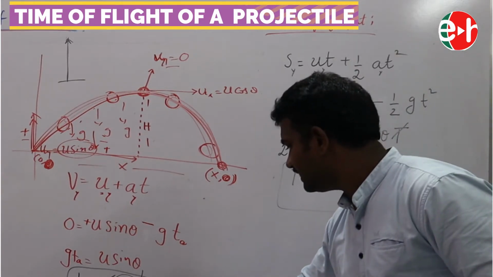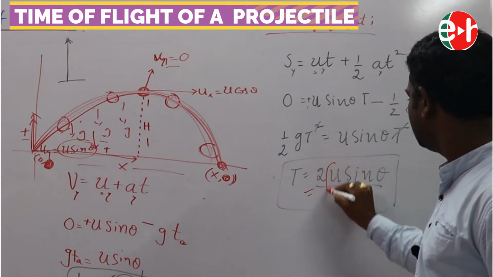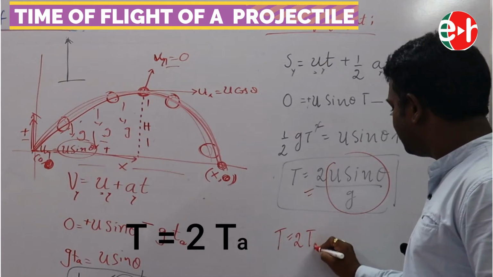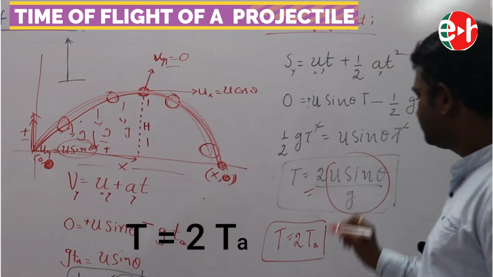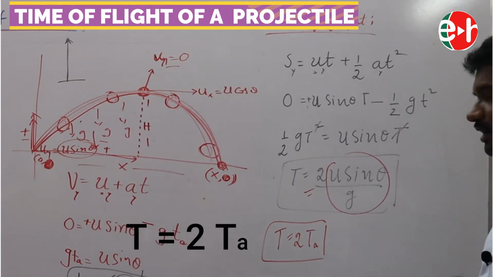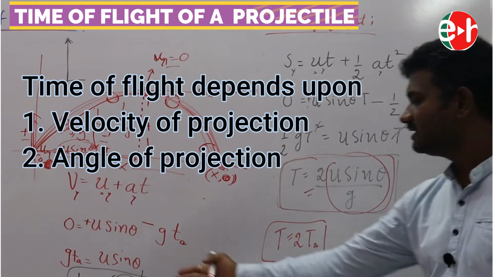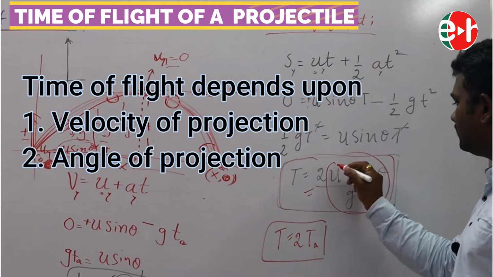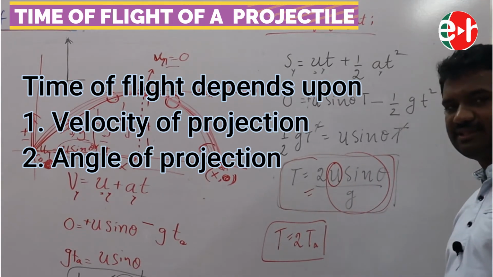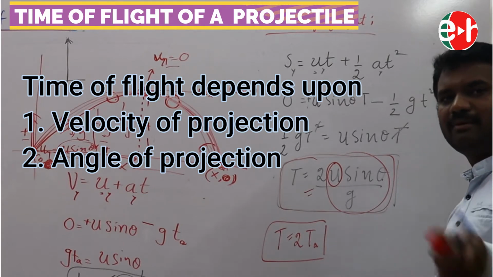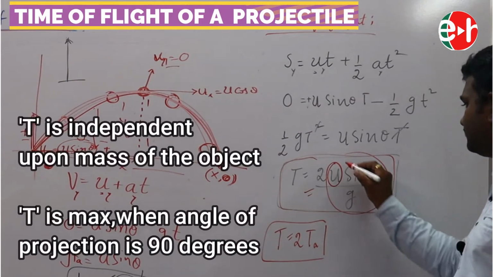See, it is exactly double of u sin theta by g, meaning time of flight is equal to 2 times the time of ascent. Is it clear? Now, on what factors does this time of flight depend? Same as time of ascent. It depends only upon the initial velocity with which it is thrown and the angle of projection. It doesn't depend upon mass or any other factors.